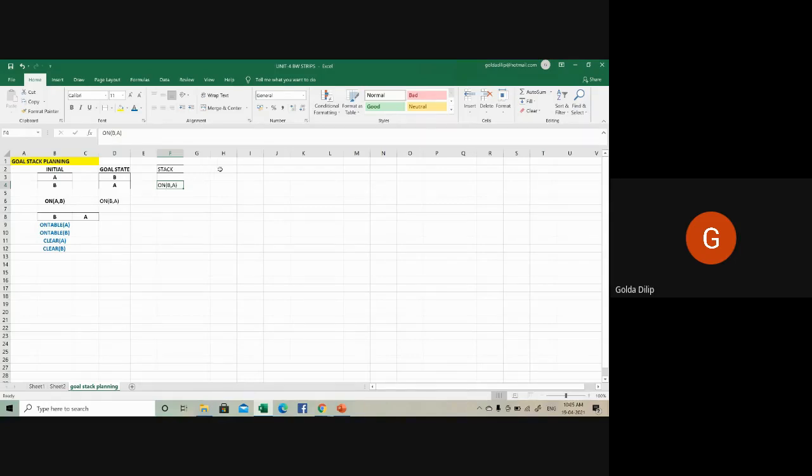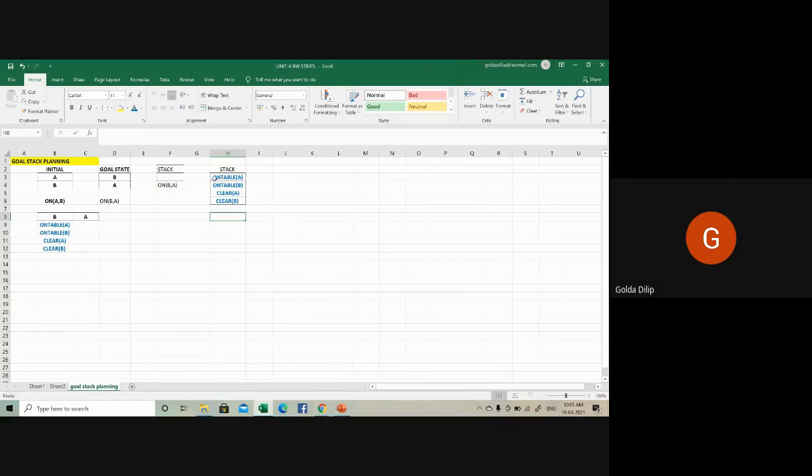So I'm going to remove the one which is on top of the stack, that is my goal, and put my preconditions onto the stack. So now my stack looks like this.